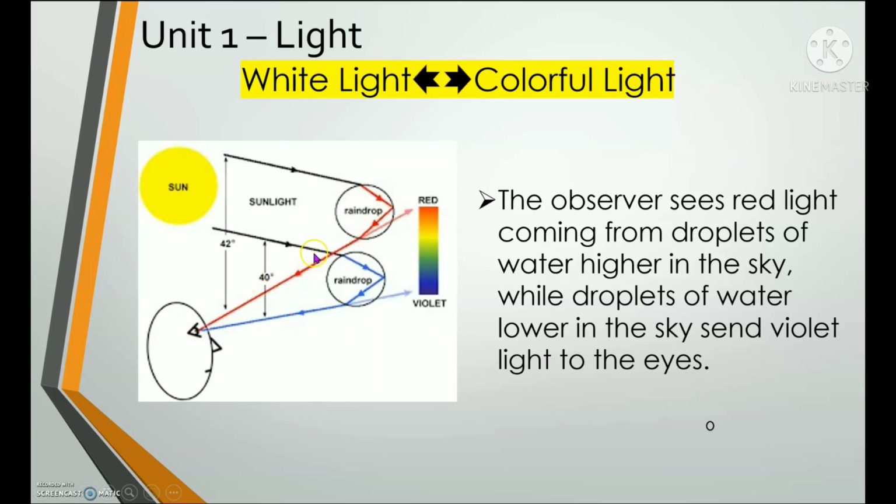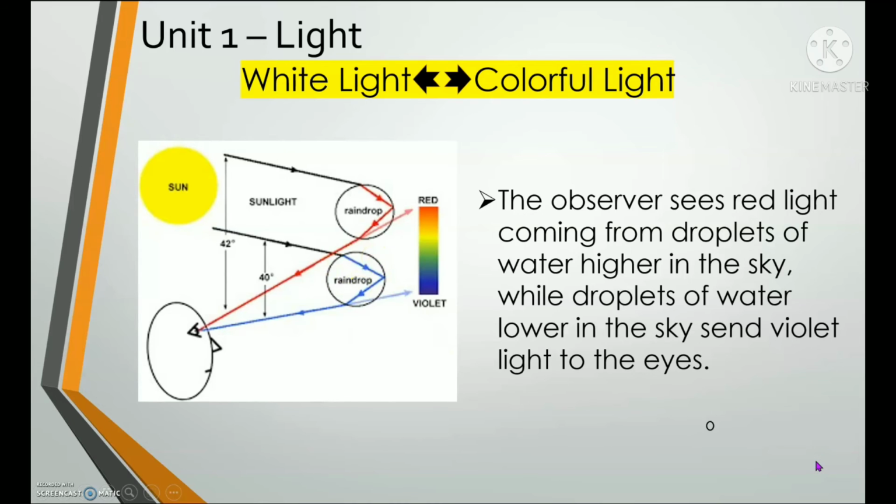He sees the red light from the higher raindrops. And the observer also sees the violet color on the lower part of the sky. So the red, being the outermost color in the spectrum, is on the higher part. And the lowest color in the spectrum, which is the violet, we see on the lower part of the sky.